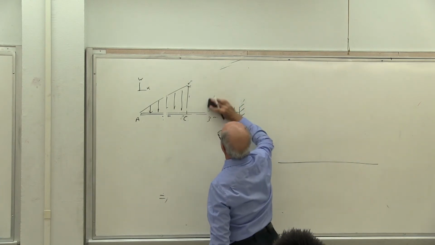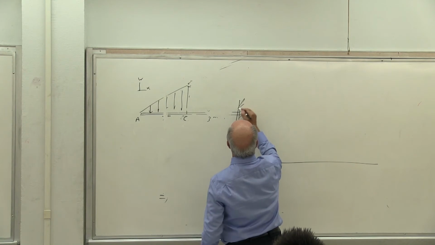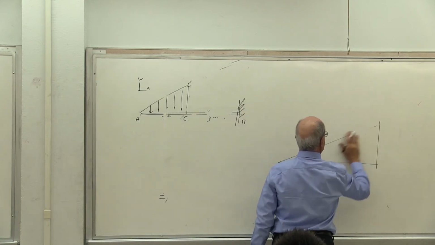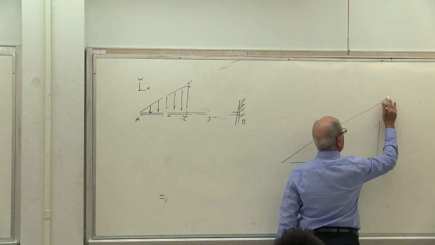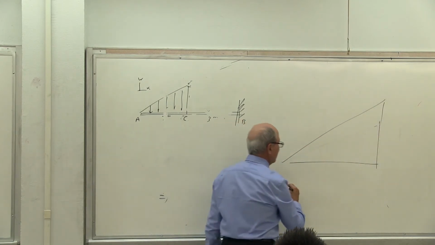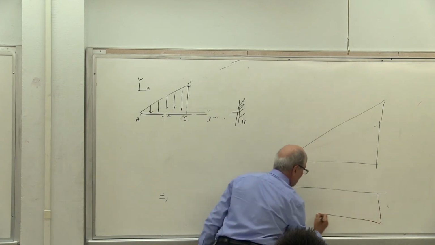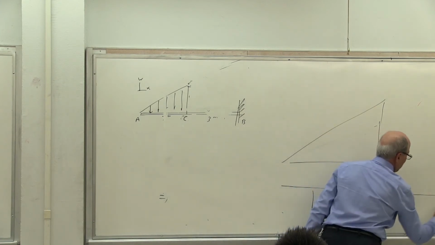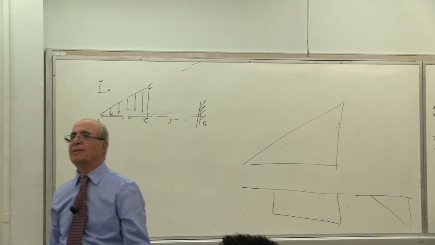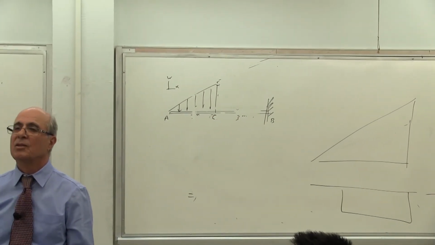I don't know why you are asking that question. This is equivalent to, let's do it higher because it goes to 16, is equivalent to that. Yes or no? Minus this minus this. Now add this together. Yes or no? Is it the same thing? Yeah. So what am I changing?